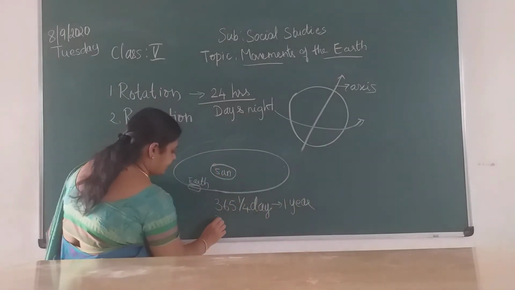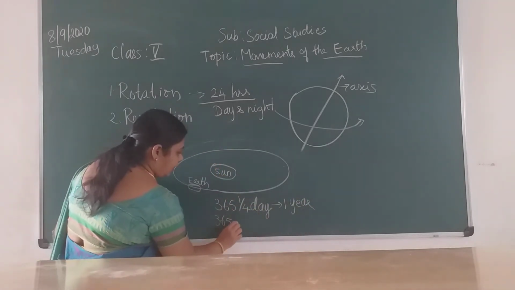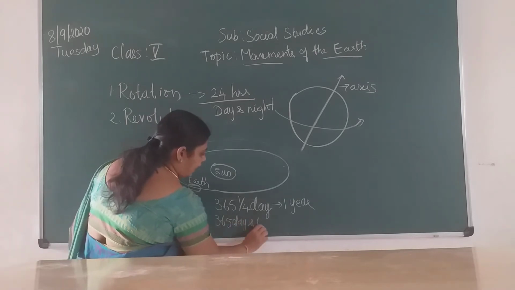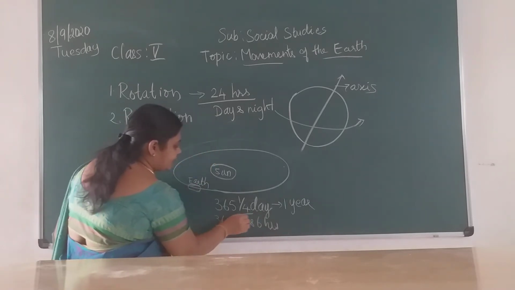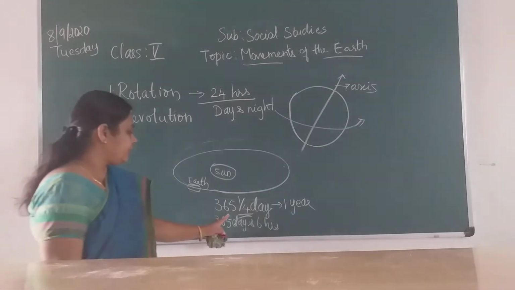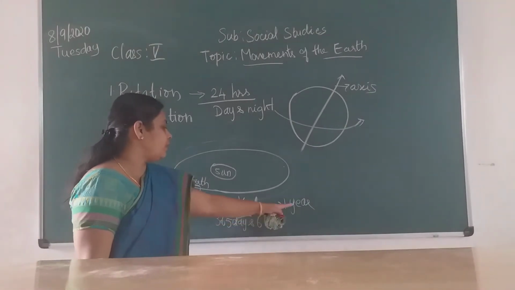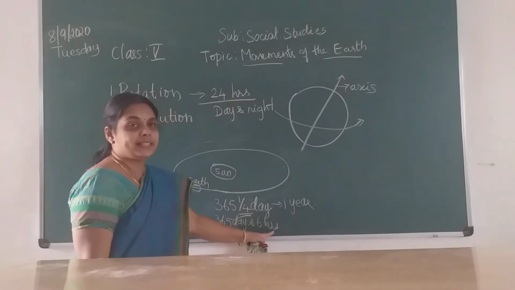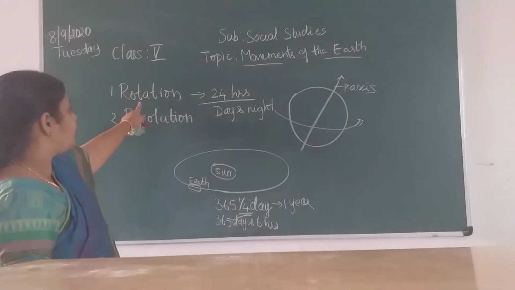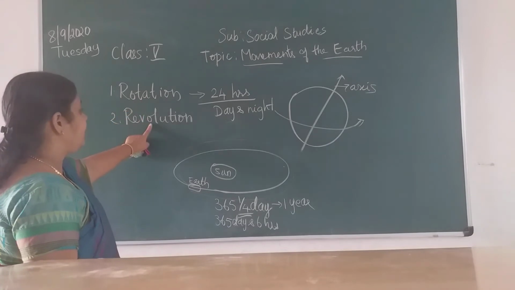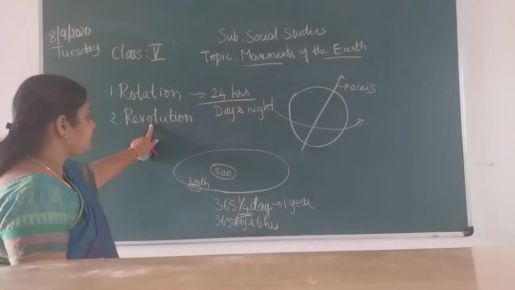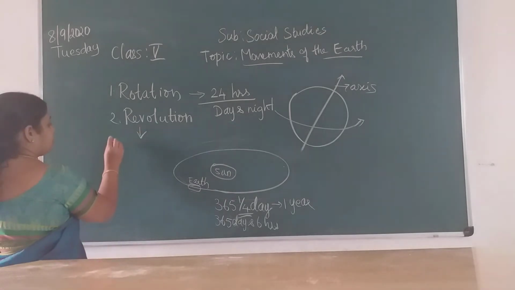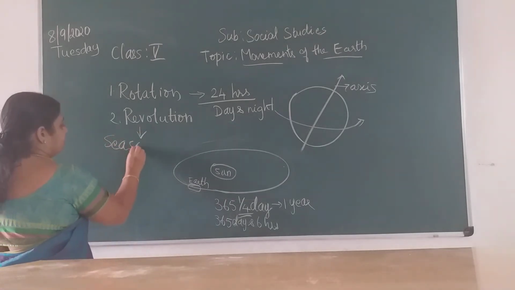Or this is 365 days and 6 hours. This quarter day is considered as 6 hours. So 365 and a quarter days forms the 1 year, or you can say the quarter day can be taken as 6 hours. Okay, so there are two types of movement. One is rotation and another one is revolution. So this revolution causes your seasons.